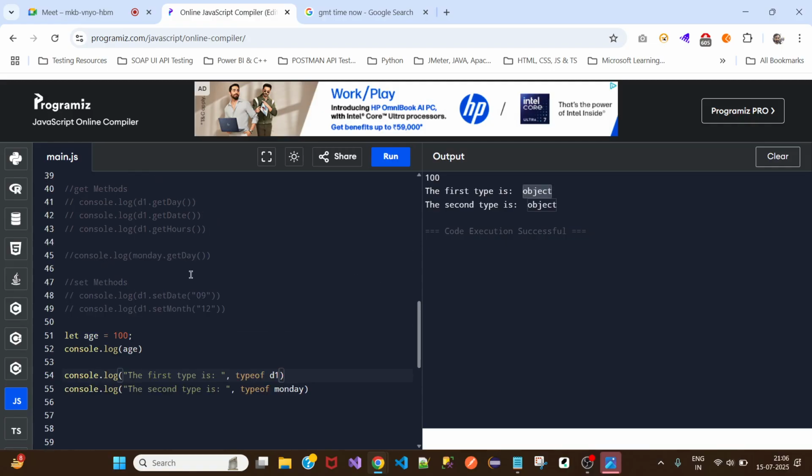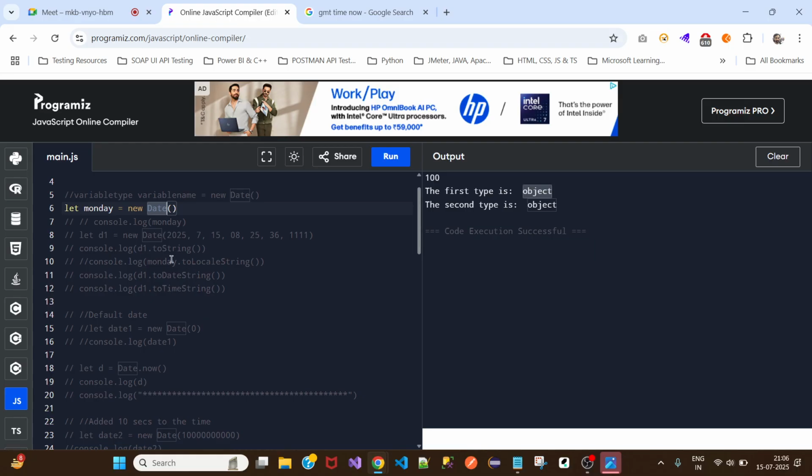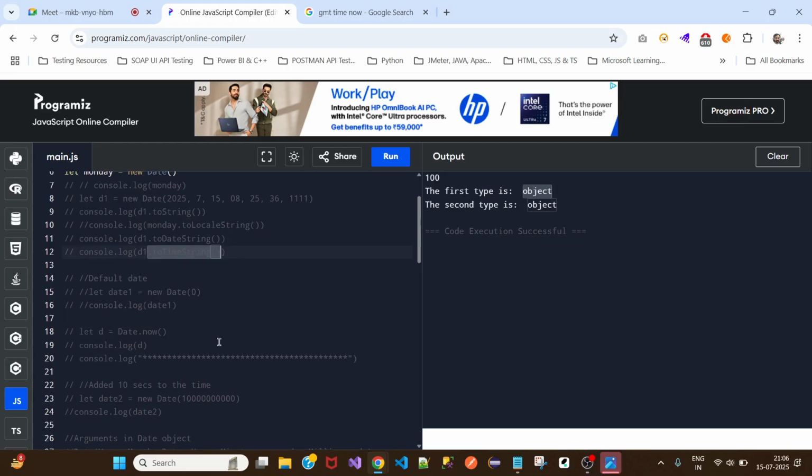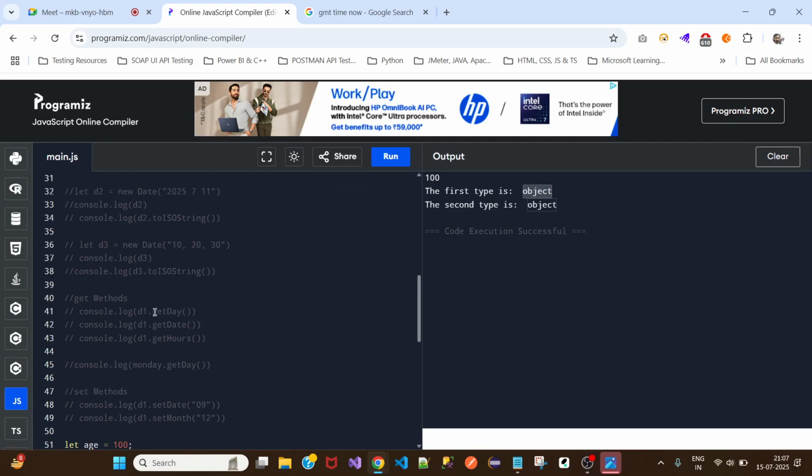That is the reason I was stating that this is an inbuilt JavaScript object. Date is nothing but an inbuilt JavaScript object, which we can call and use in our code. We can go ahead with the inbuilt methods for that object, like toString, toDateString, toTimeString, and then we can pass in parameters, and we can use getDay or setDate.